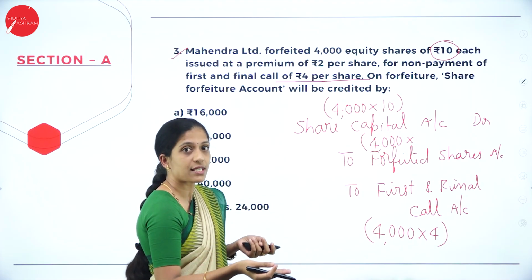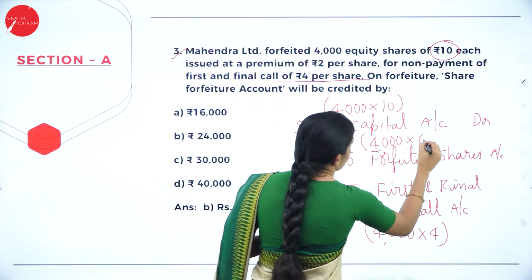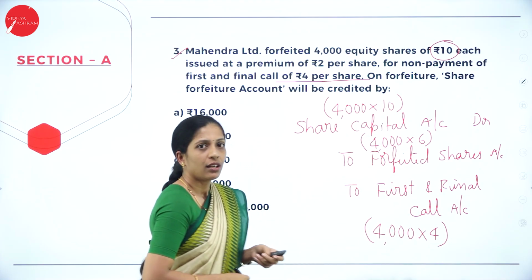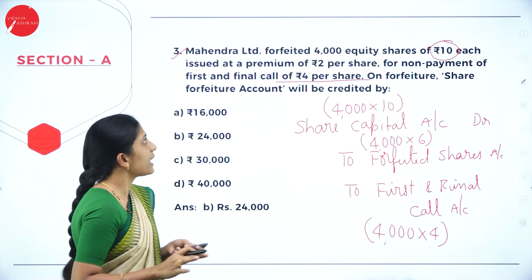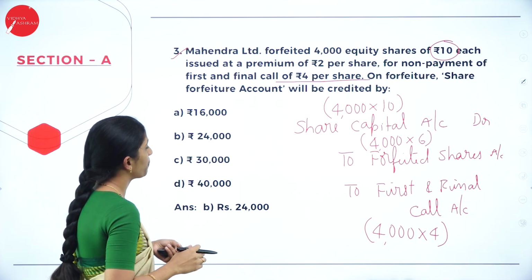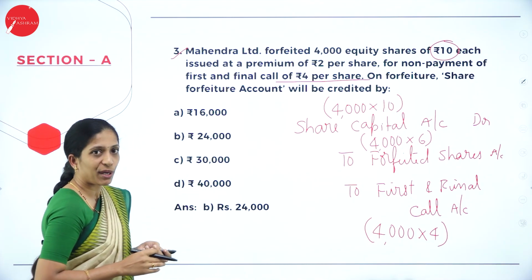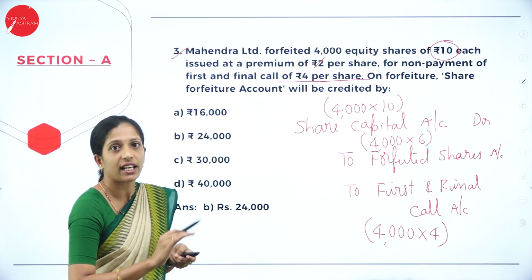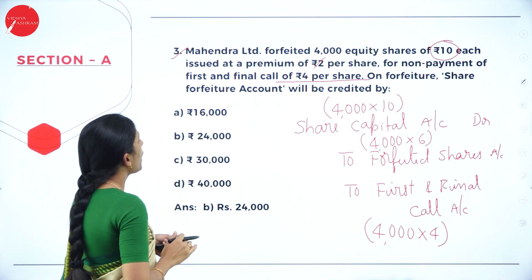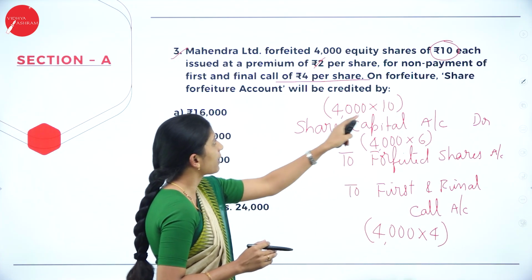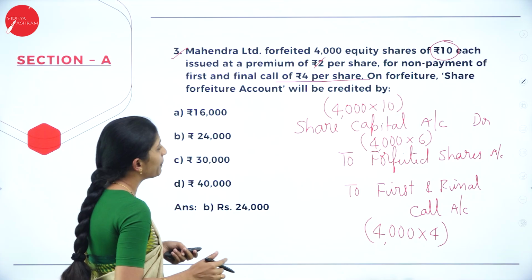So, how much have we received then? We have received 6 rupees, correct? 6 plus 4, how much? 10. Okay. Now, what the question is: Mahindra Limited forfeited 4,000 equity shares of ₹10 each issued at a premium of 2 per share. Leave this premium. Okay, so in forfeiture, we will not include that premium, for non-payment of first and final call of ₹4 per share. Okay, so share forfeiture account will be credited.